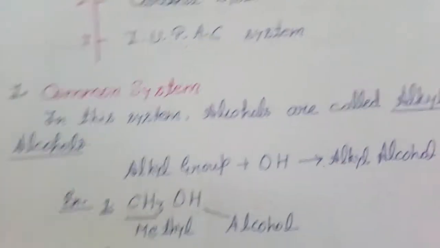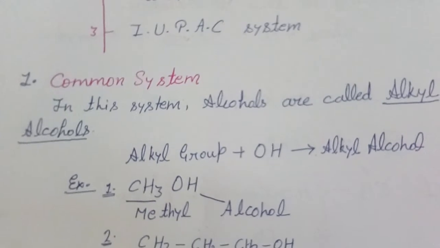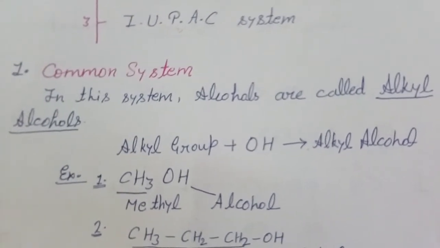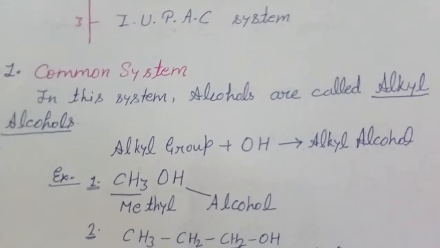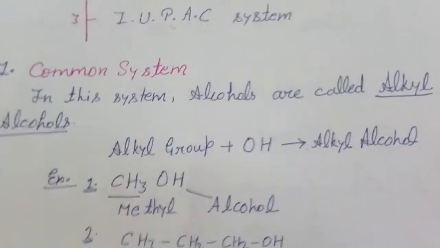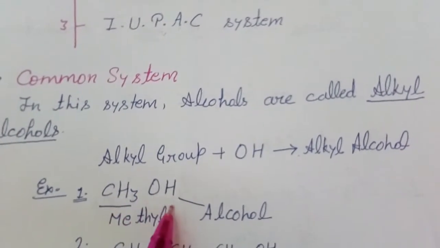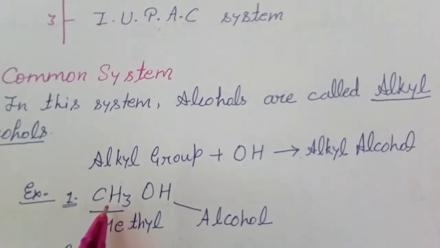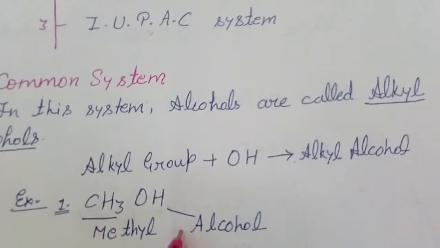In this system, alcohols are called alkyl alcohols. We have the alkyl group plus OH, then it makes the alkyl alcohol. Example is this: CH3OH. CH3 means methyl, OH means alcohol.